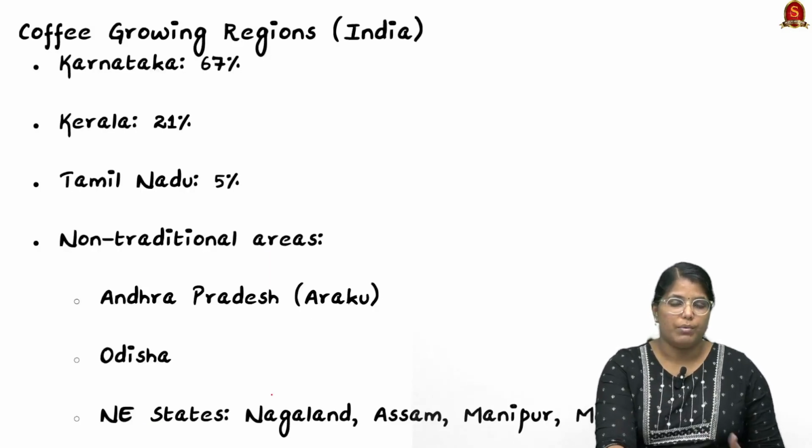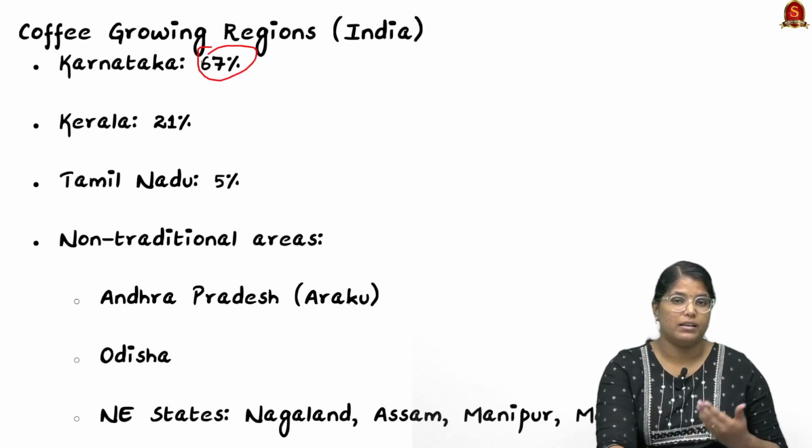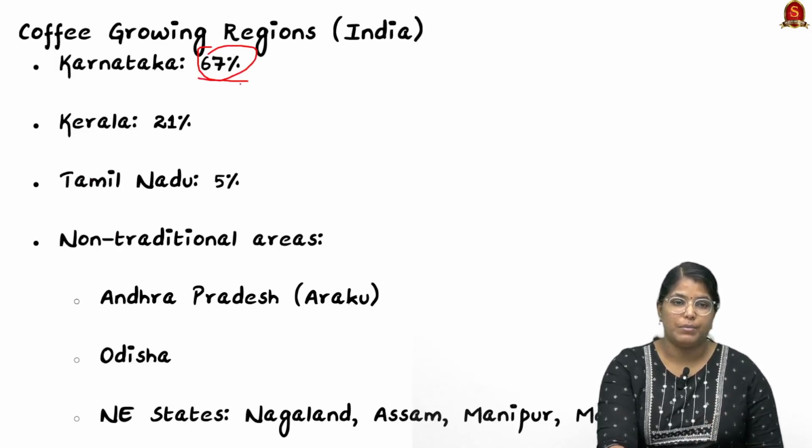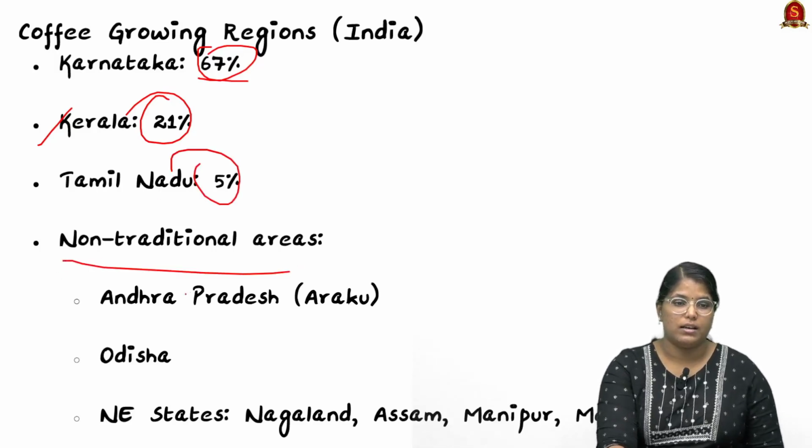Now moving on, talking about the coffee growing states. When it comes to India, Karnataka is the highest. That is why the particular study is also happening in Karnataka. 67% of produce is from Karnataka. Second is Kerala at 21%, third is Tamil Nadu at 5%. Now the non-traditional areas include Andhra Pradesh, especially the Araku region.